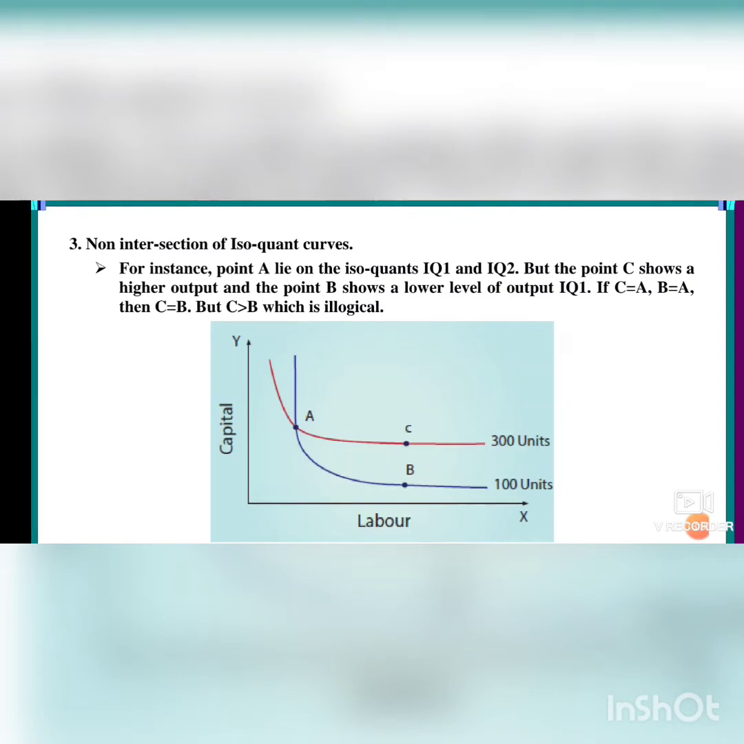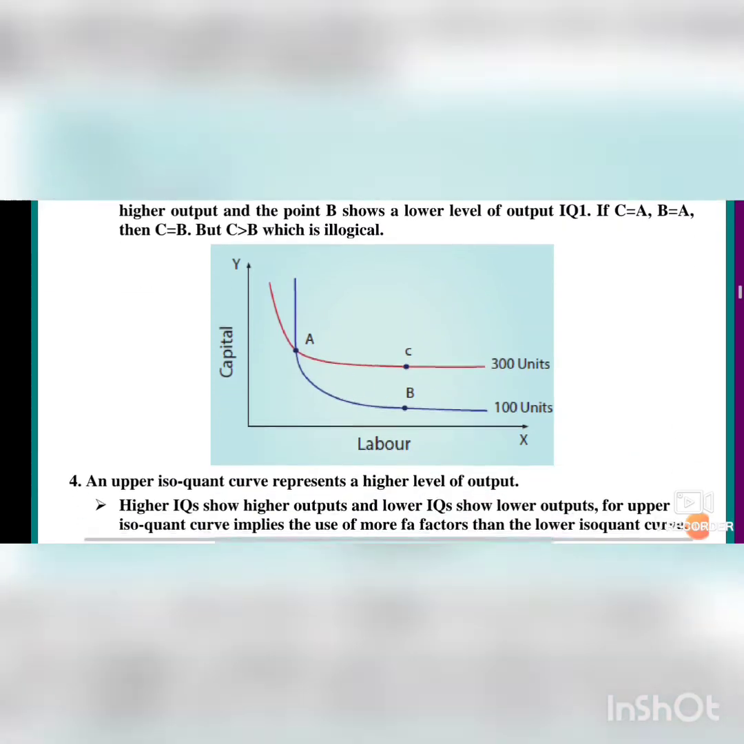You see the B point is down and C point is upper. So the point C shows a higher output on the top and the B point shows a lower output down. If C is equal to A, and B is equal to A, then C is equal to B. But C is greater than B, which is illogical. Illogical means it's not favorable to economical production.